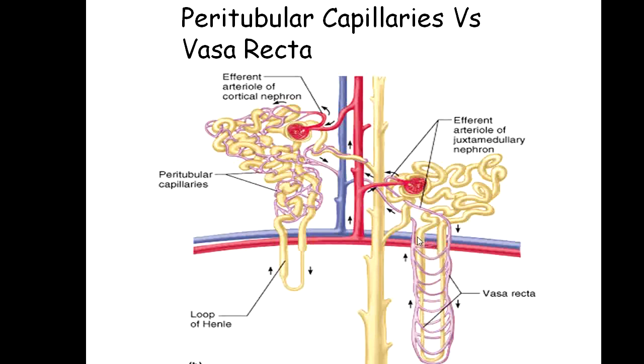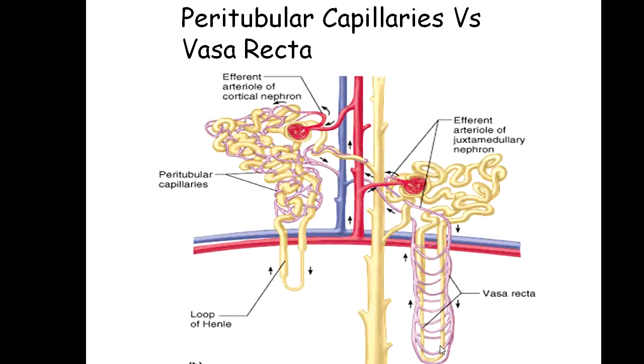The Vasa recta are those blood vessels which are all around the descending and ascending limb, as well as the loop of Henle. The Vasa recta is normally absent in the cortical nephron and present in the juxtamedullary nephron, but this is not an absolute definition.